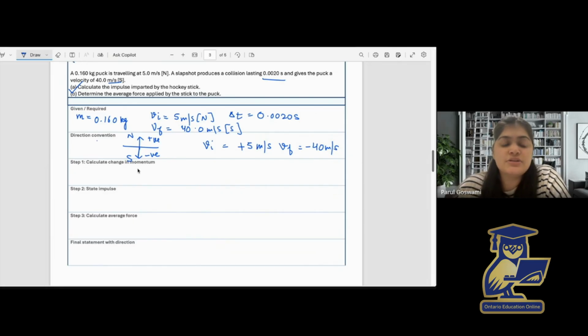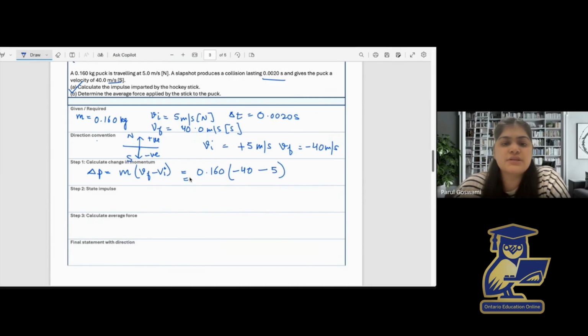Now we will calculate the change in momentum, which is delta P. So we can write m times the bracket Vf minus Vi. So this is the change in momentum. We will write mass as 0.160 kg multiplied by Vf, which is minus 40, minus Vi, which is 5.